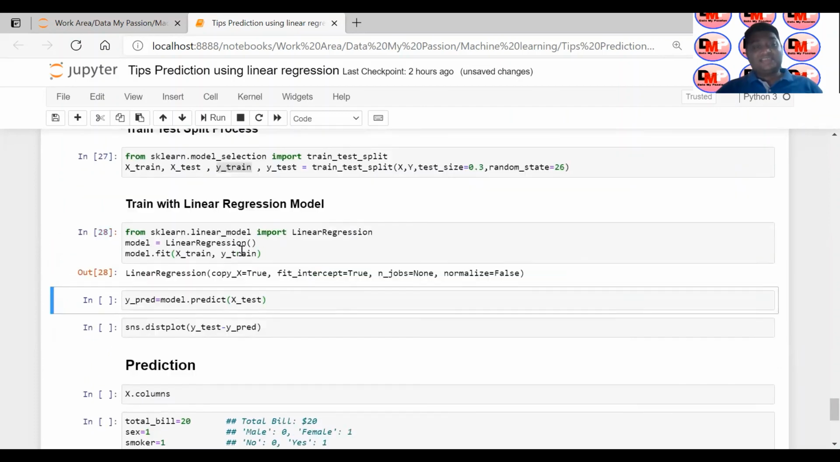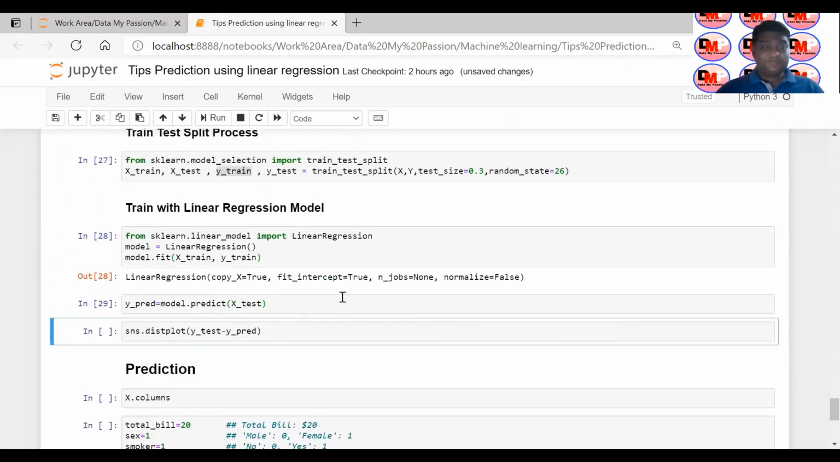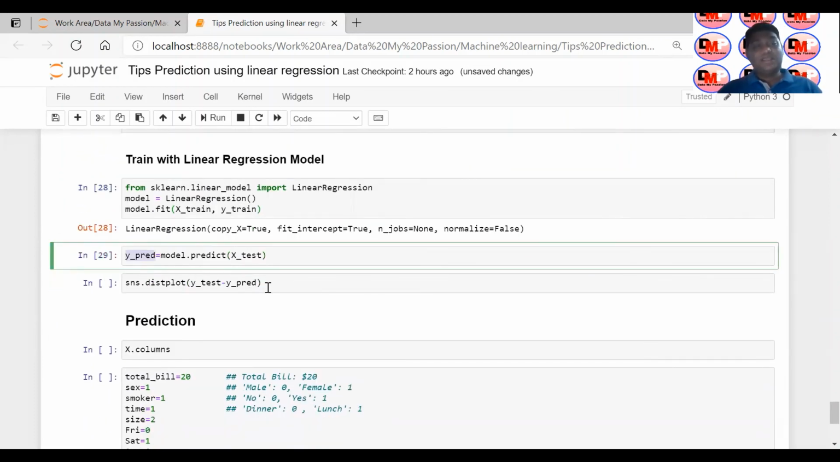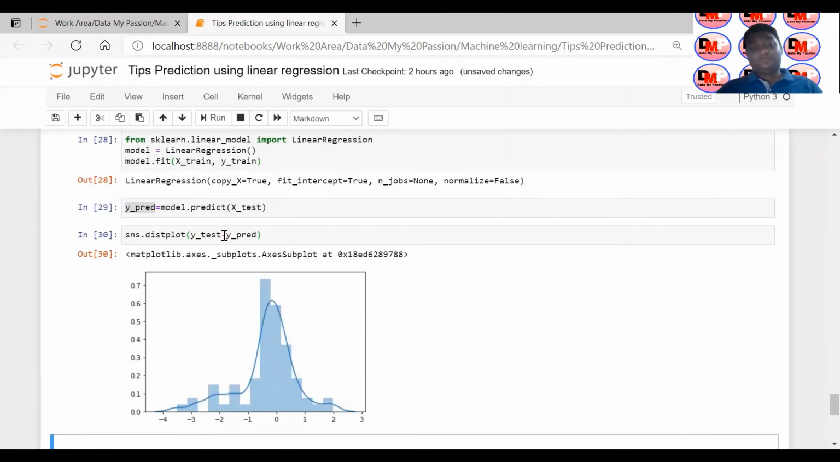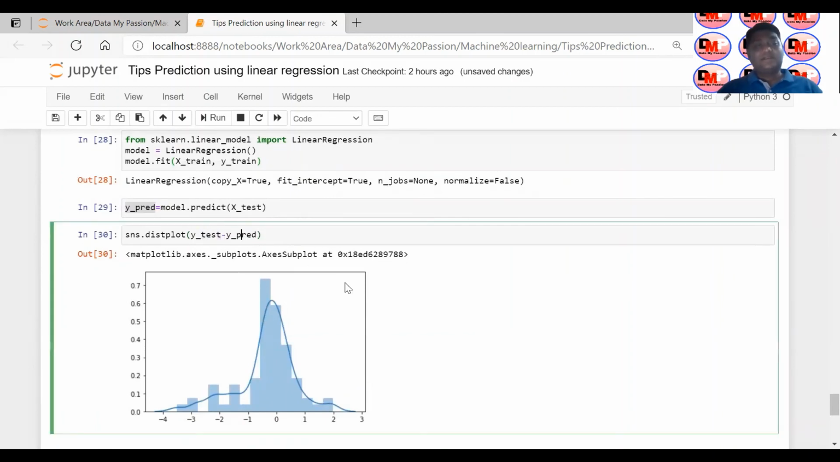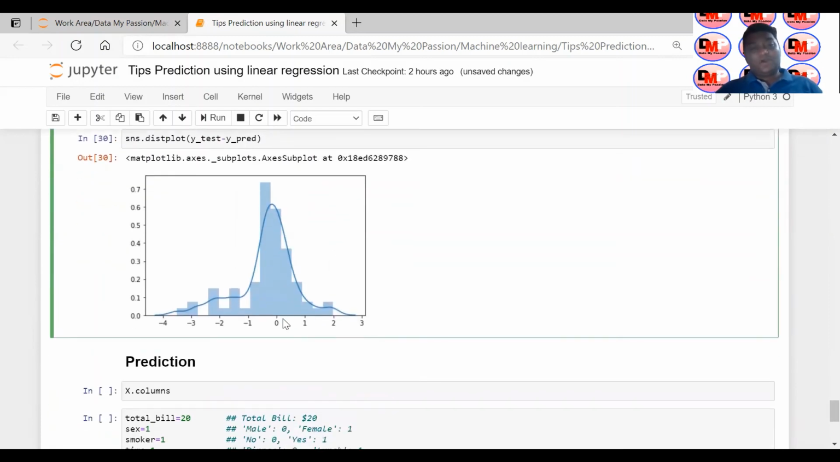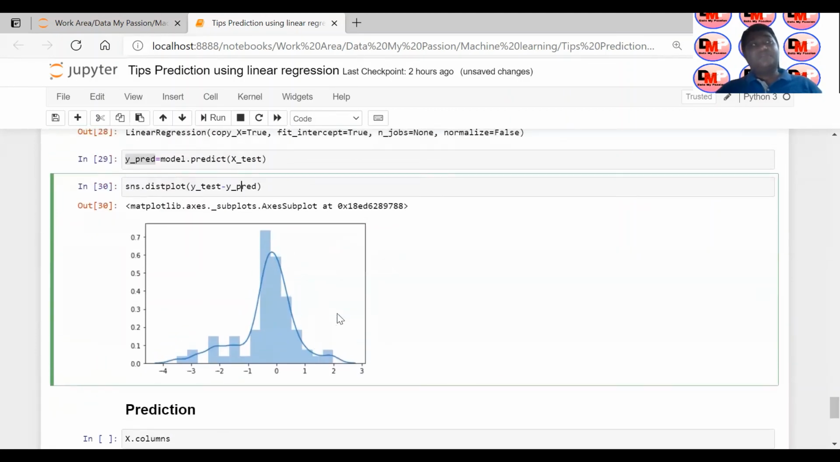Now using X test, I want to predict that data. Okay, so I got the prediction into Y pred. Now with the help of this plot, I'm just trying to see the difference between Y test and Y pred. So whatever test value I have, I'm subtracting the Y pred value. And if you see the plot, most of the values are lying near zero. It means that most of the predictions have very small differences. That's what this particular plot says.